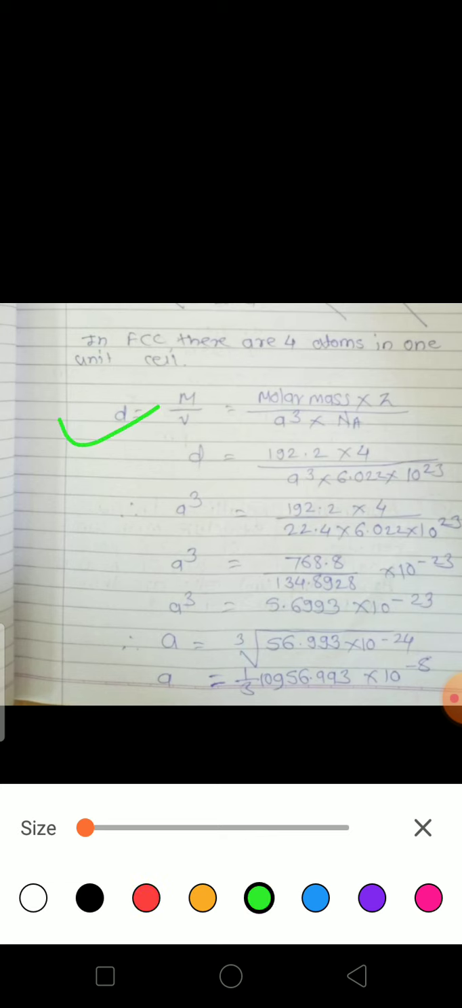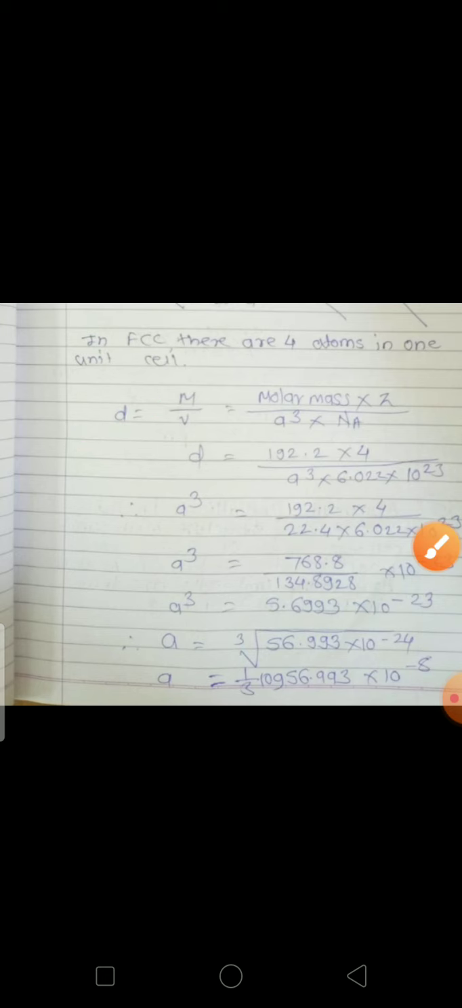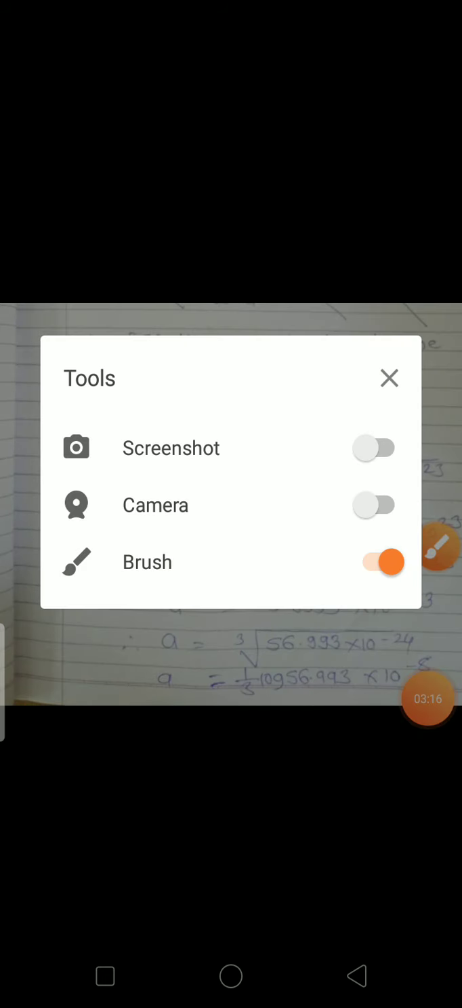This is the formula, that is the density. Density D is equal to mass upon volume, that is molar mass into Z divided by a cube into Na. Then we put in the values.